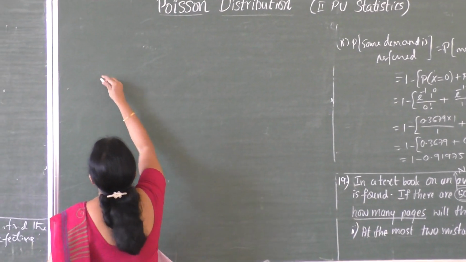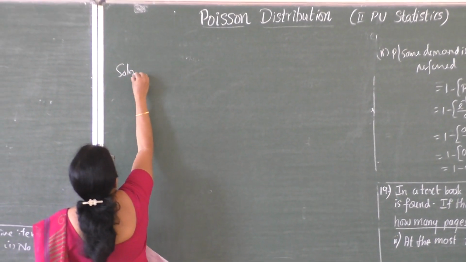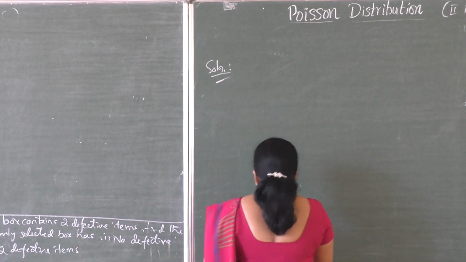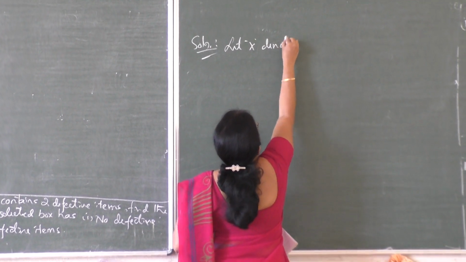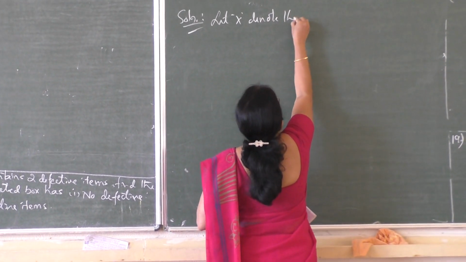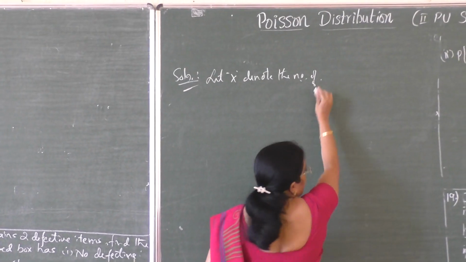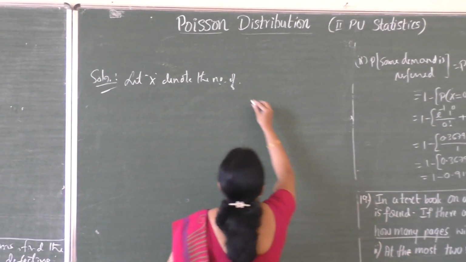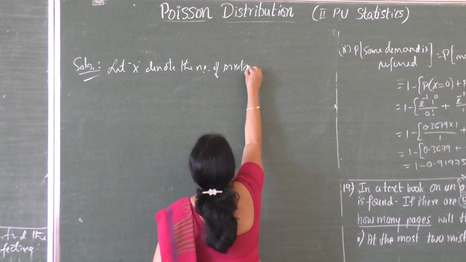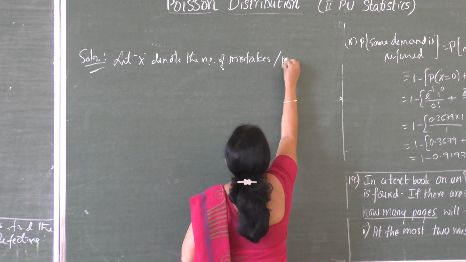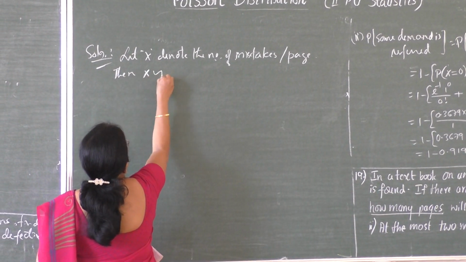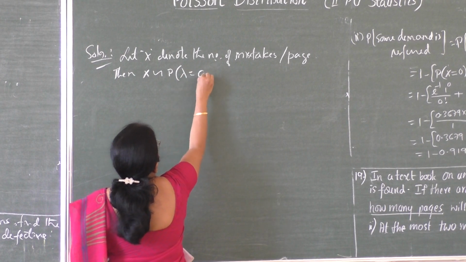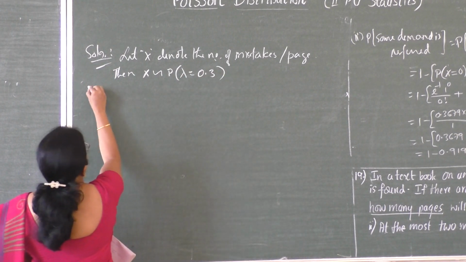Now first start with defining x. Let x denote the number of mistakes per page. Then x follows Poisson with lambda equal to 0.3.